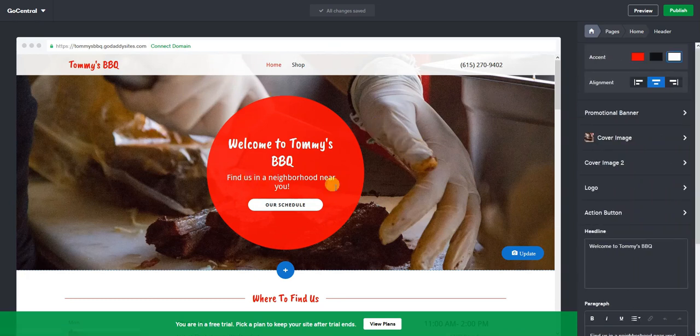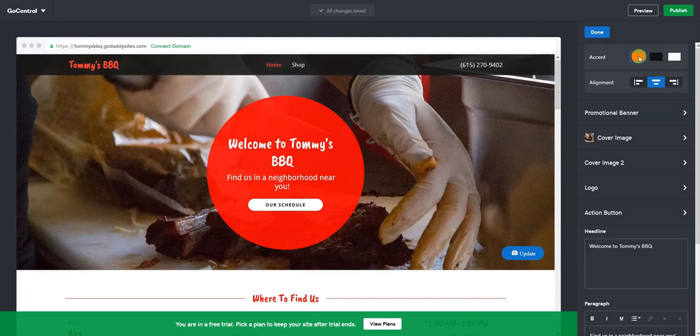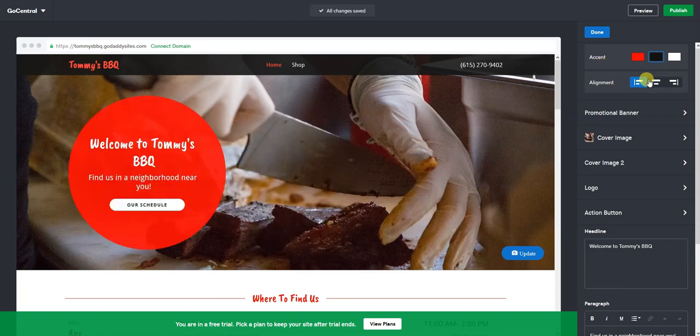So you can just click anywhere within this header, and it's going to bring up a couple different options on your right hand side. So the accent is going to help you choose, if you pick through this, it's going to change the layout just a little bit there. You can just click through them and see what they do. I kind of like the black one. We're going to stick with that.